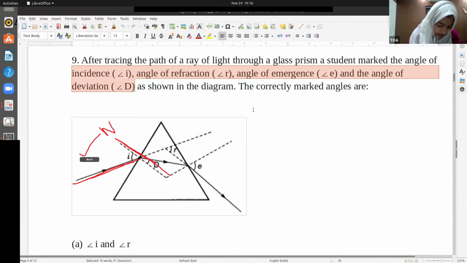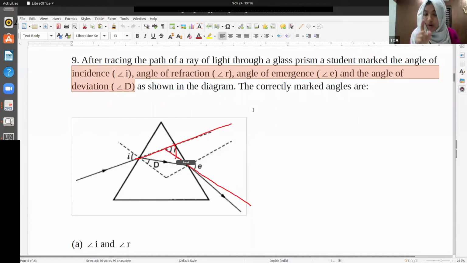And what about angle of deviation? Which is the angle of deviation actually? Actually, angle of deviation is this. I explained it to you right now. This is marked R here, but R is the angle of refraction here. So this is wrong, marked wrong here.